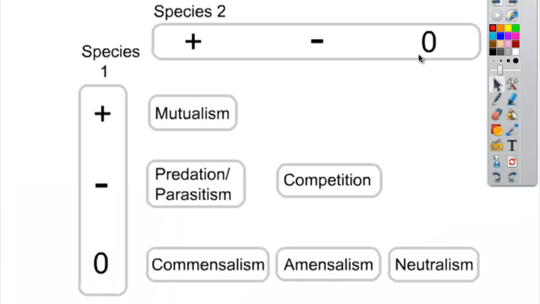This chart just shows you another way of looking at it. If you would like to put this down in your notes, pause, write it down if it helps, okay, and then continue on.